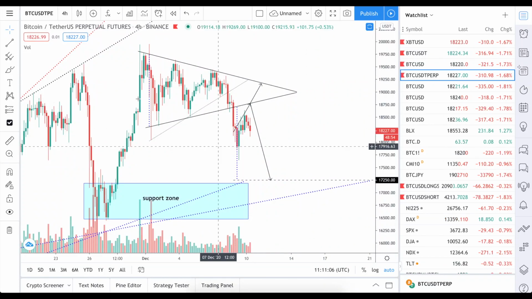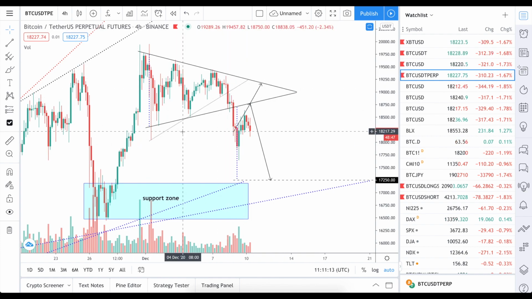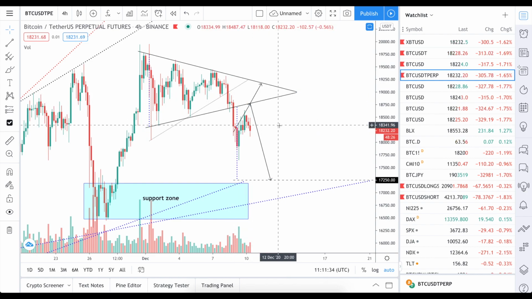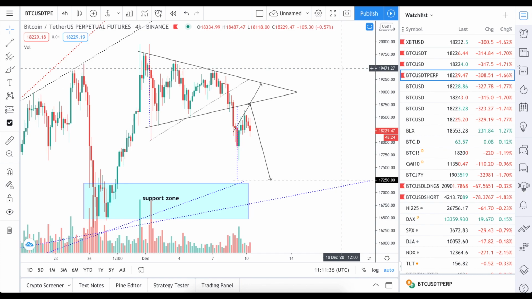Alright guys, there's not so much to add about the Bitcoin price action, because the price evolution, this breakout, I already mentioned that possibility before, so everything is pretty much evolving in the way that I kind of depicted in the previous videos.